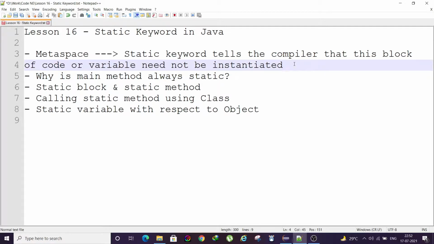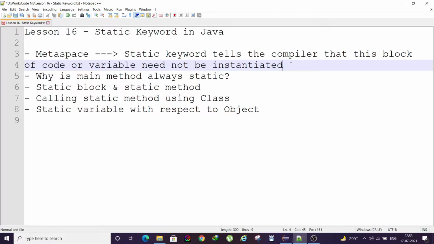By this logic, whatever variable or method is declared with the static keyword has its metadata stored in the metaspace. That means whenever we need to call that variable or method, we do not have to instantiate an object to call them.